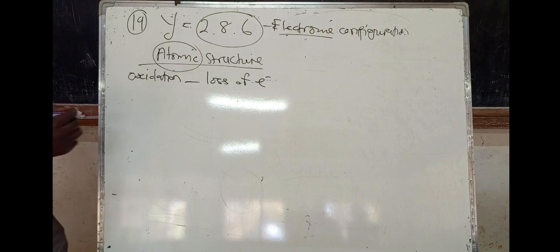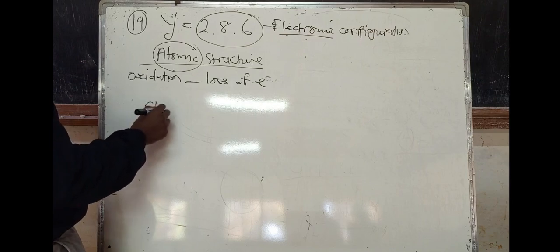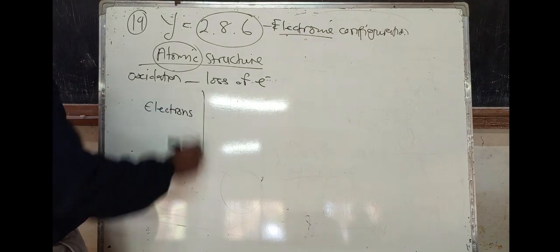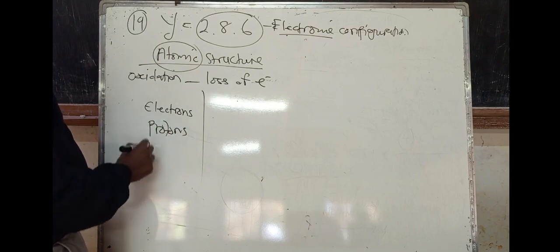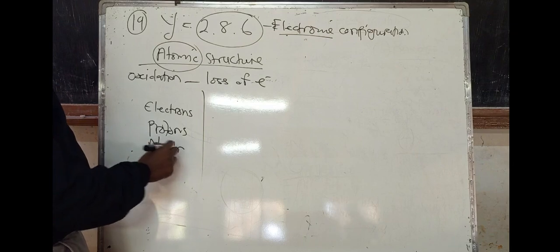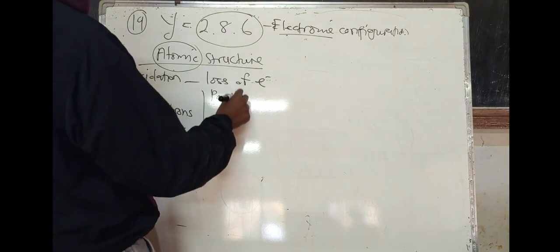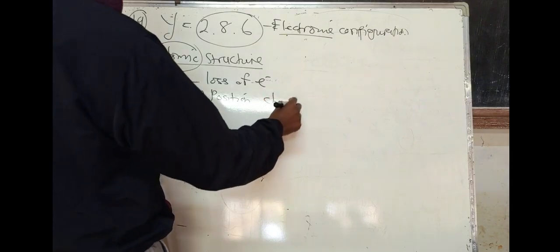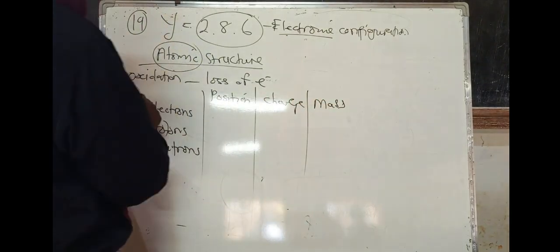An atom is made up of three things. Let's start with the electrons. It's made up of protons. It's made up of neutrons, from the word neutral. So you must know their position, their charge, and also the mass of these particles.